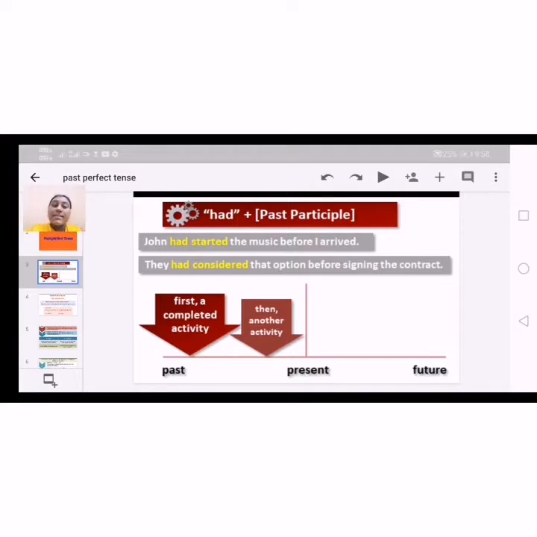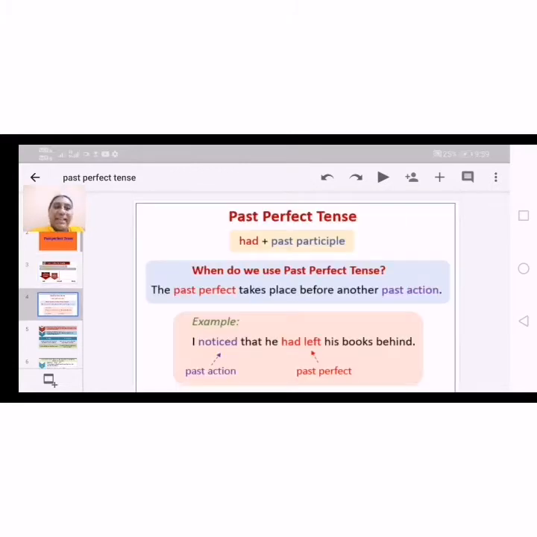Next, they had considered that option before signing the contract. Here also, before signing the contract they had considered that option. So the action which was completed earlier can be expressed using the past perfect tense. For example, I noticed that he had left his books behind.